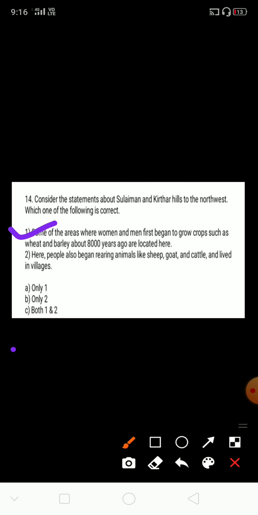Means when they first started growing crops, they started agriculture. In that time men and women began to grow the crops wheat and barley about 8,000 years ago. Okay, so this statement is correct.